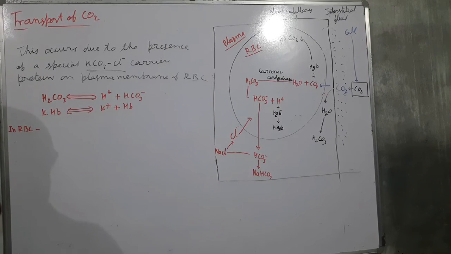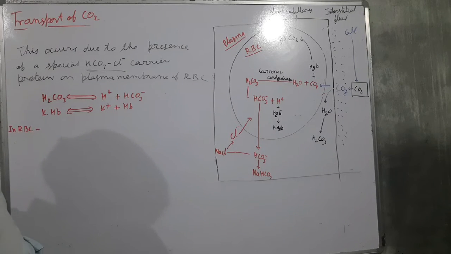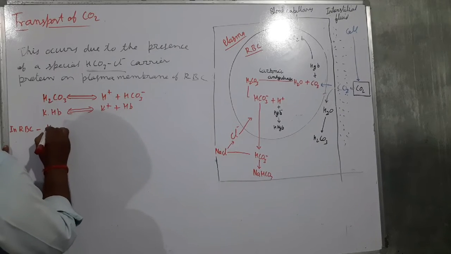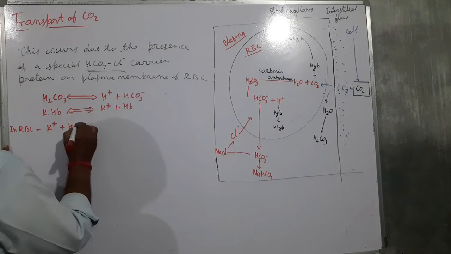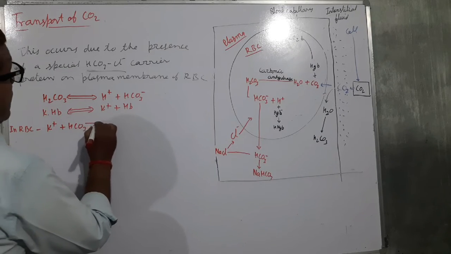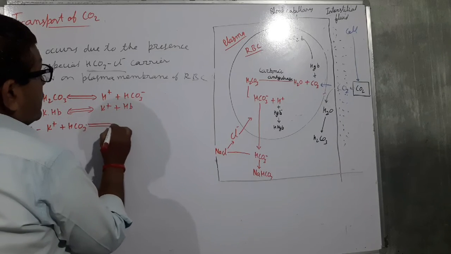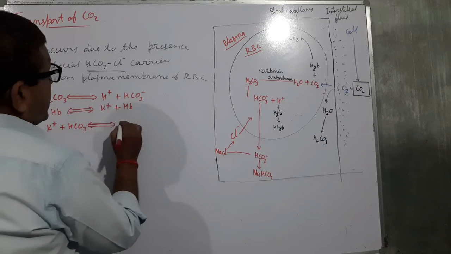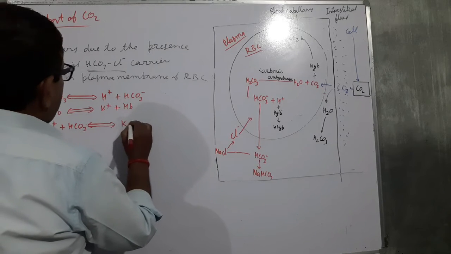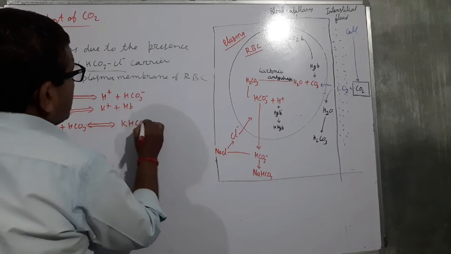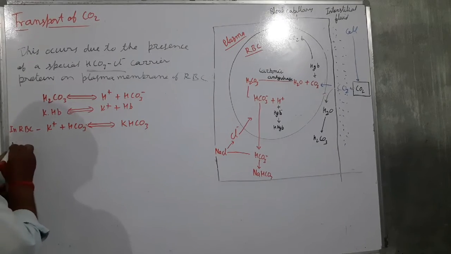What happens in case of the RBC and inside the plasma? In RBC, potassium ion plus HCO3 produces potassium bicarbonate, KHCO3.